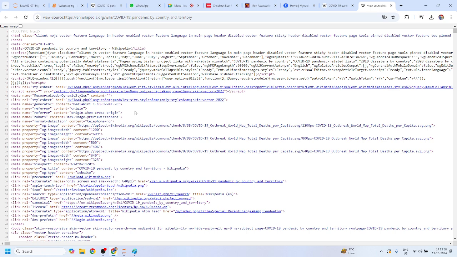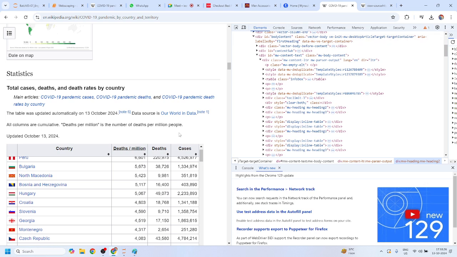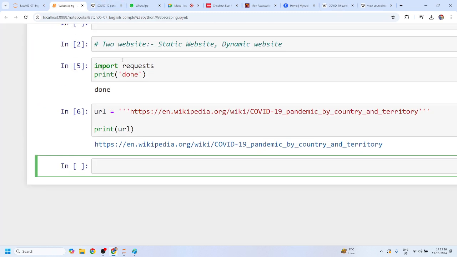Okay, Mohit? But the problem is that you have to do the same thing again and again, and suppose there is any slight change in this data, you have to do the same process and task again. So that's why we have a requirement for this requests module.